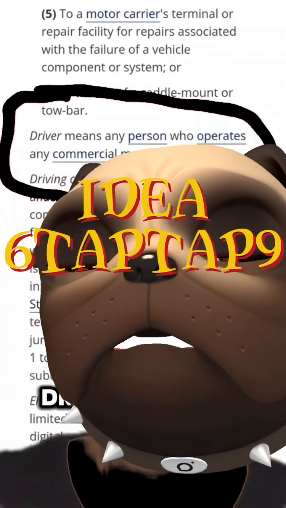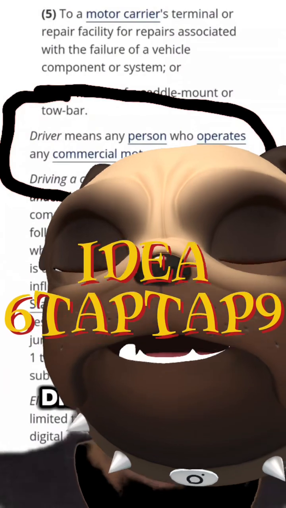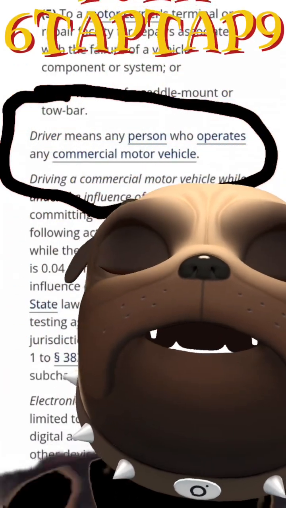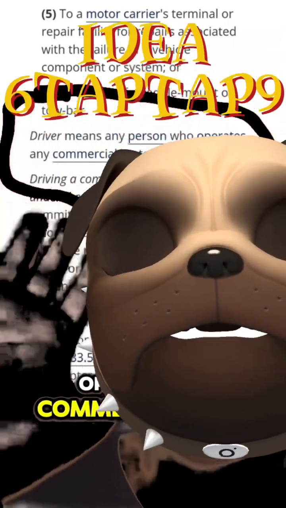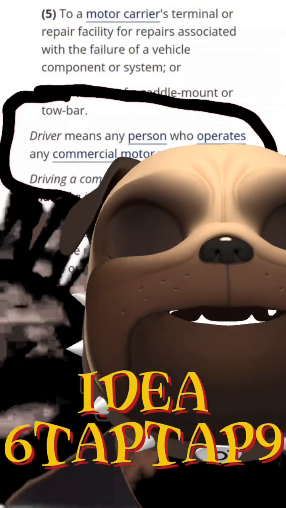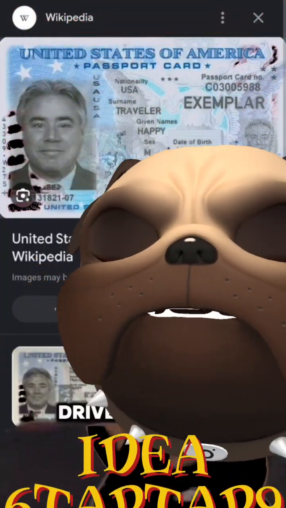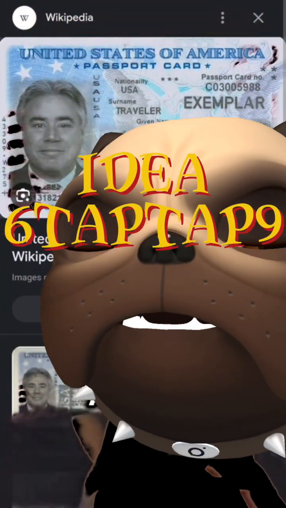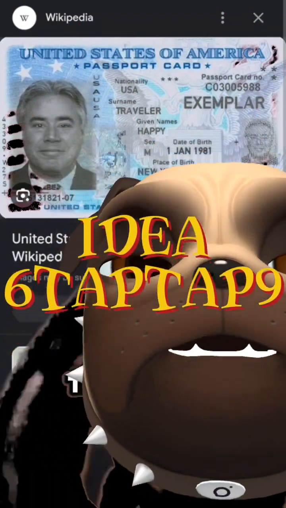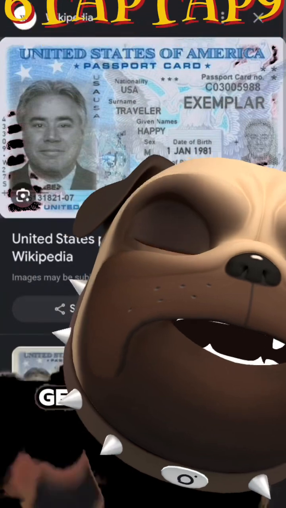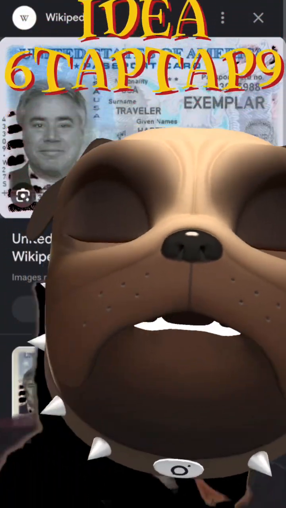So when you get a driver's license, or when you give the police officer your driver's license, in that moment you're saying, Hi, officer, I am operating a commercial for-hire motor vehicle. You have full jurisdiction over me. So you ask me, well, if a driver's license is a commercial activity, then what does that mean? And I say to you, well, if it's a commercial activity, then that's how the police and the state get jurisdiction, and we're going to go over jurisdiction a little later in this video. Commerce is within their jurisdiction.